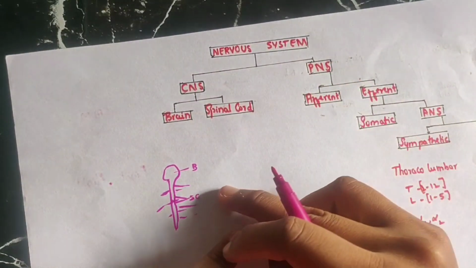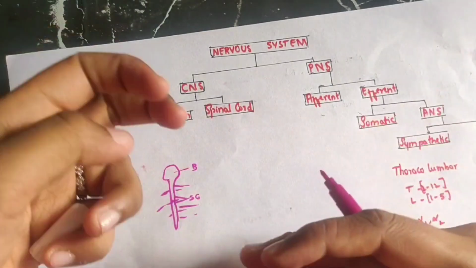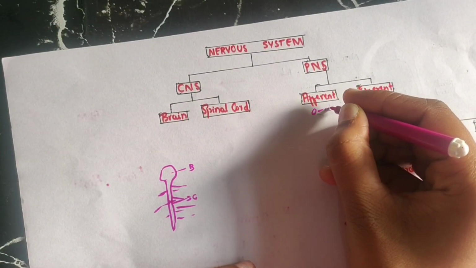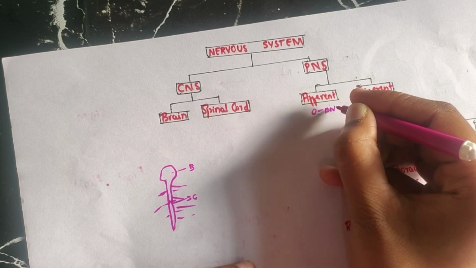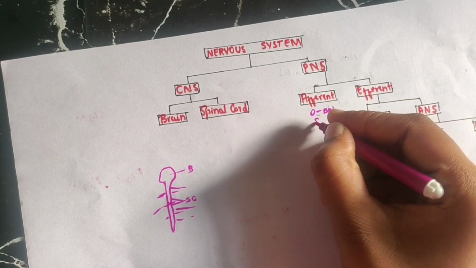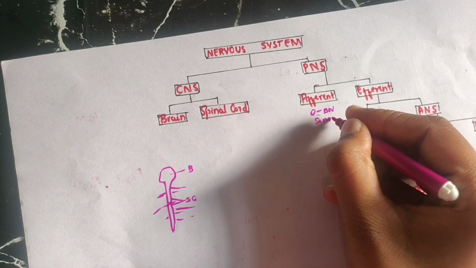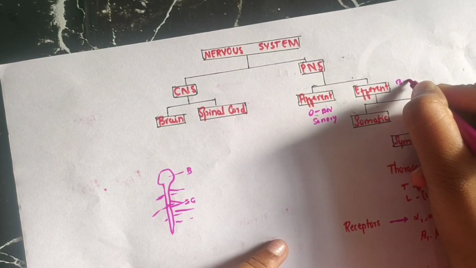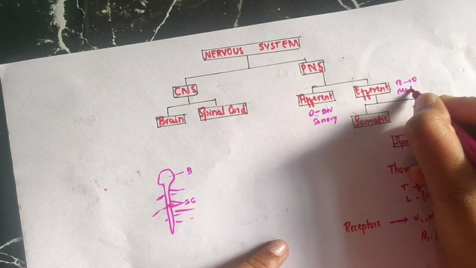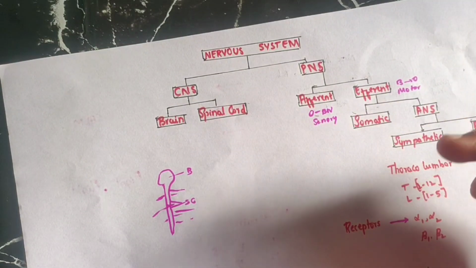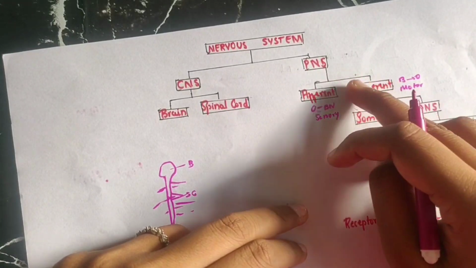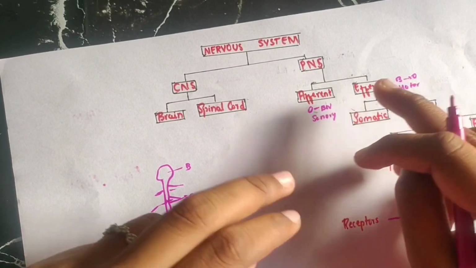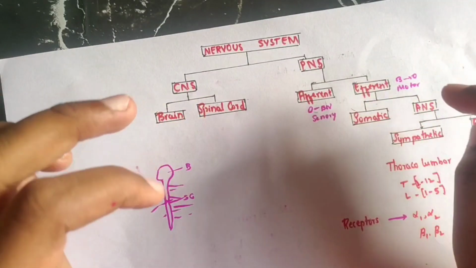Whereas the peripheral nervous system may be afferent or efferent. Afferent means from the organ to the central nervous system, that is, from the organ to the brain or spinal cord. This is sensory. Afferents are also known as sensory neurons. Efferents go from the brain to the organ and are known as motor. Motor means they provide motion after they innervate. Afferent means away from an organ, efferent means towards an organ. That is, these are sensory and these are motor. I hope you understood this also.